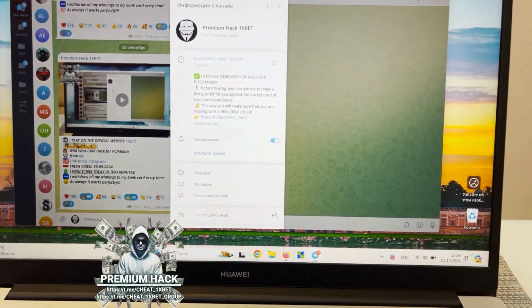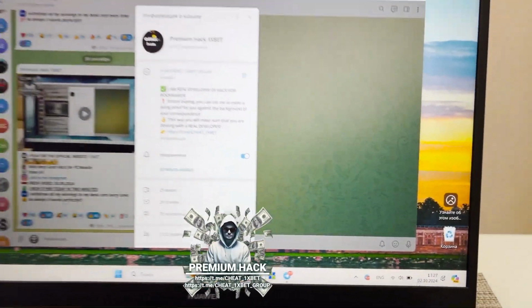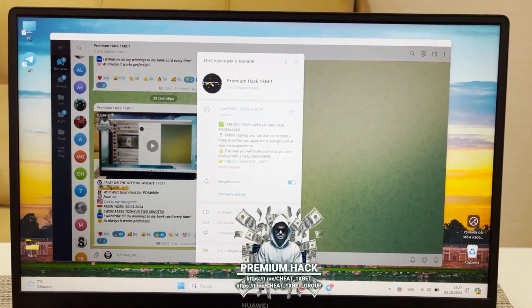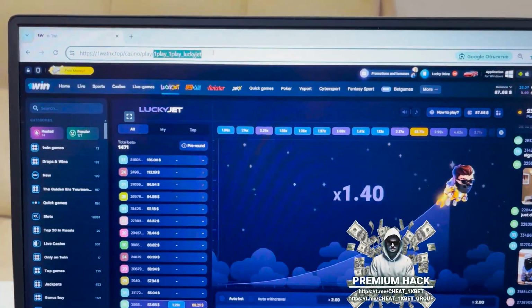You can see the date and time today. Now go to Google and go to the 1win website. You can see the official website, 1win, official link.